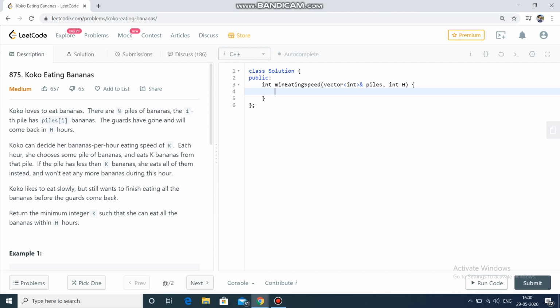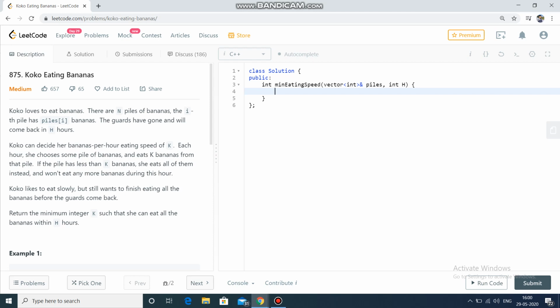It says Koko loves to eat bananas. There are n piles of bananas. The ith pile has piles[i] bananas, and the guards have gone and will come back in h hours. Koko can decide her bananas-per-hour eating speed of k. Each hour she chooses some pile of bananas and eats k bananas from that pile.